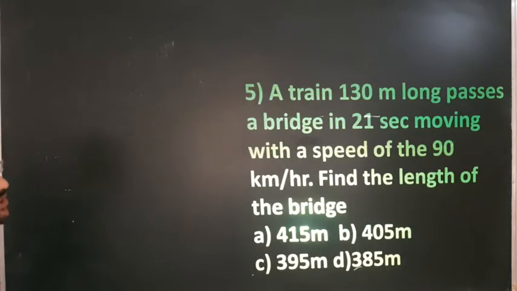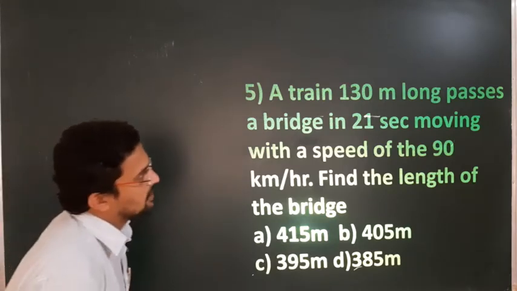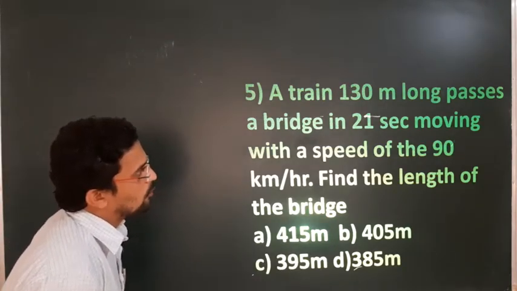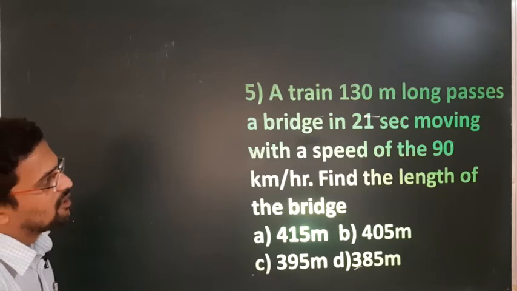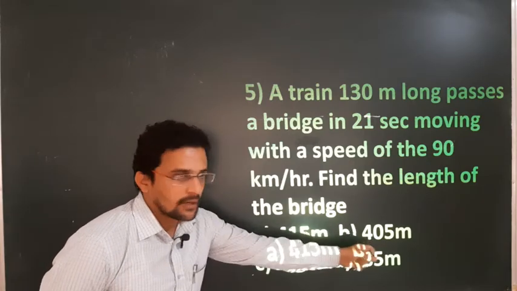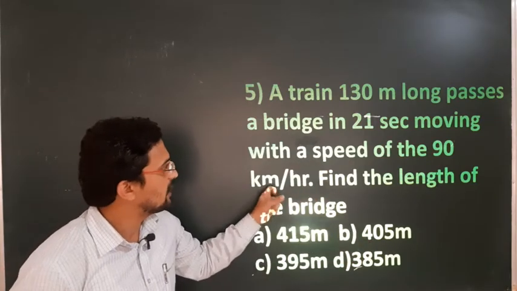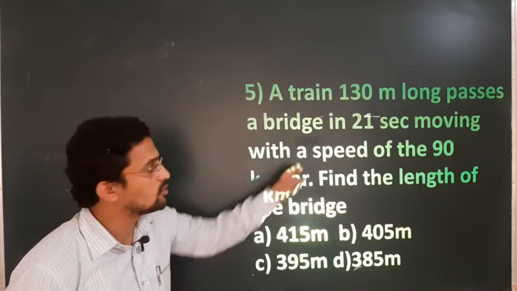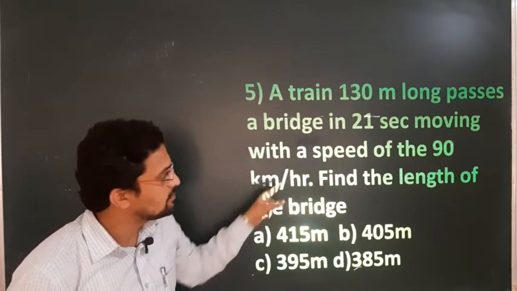Now this is another question. A train of 130 meters long passes a bridge in 21 seconds, moving with a speed of 90 km per hour. Find the length of the bridge. Now the length of the bridge is given in meters, so the speed should be converted into meters per second, because time is in seconds. So everything is in meters per second.